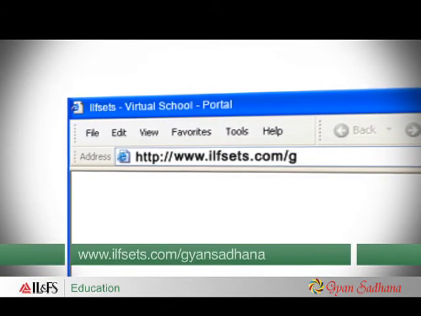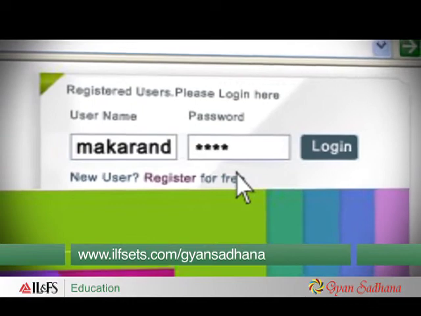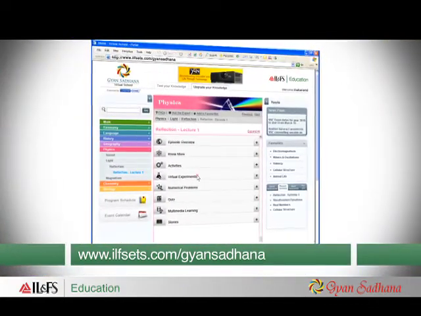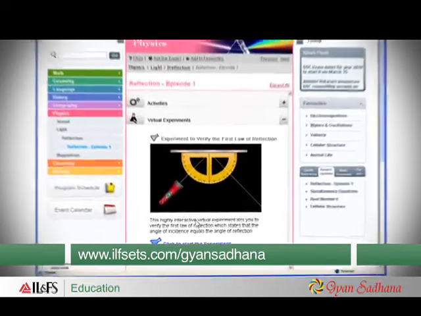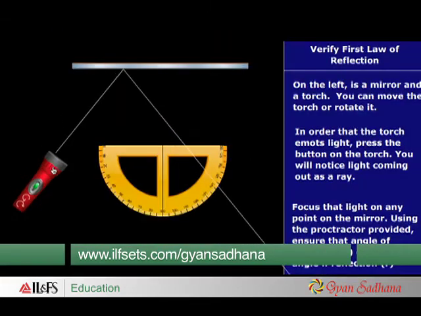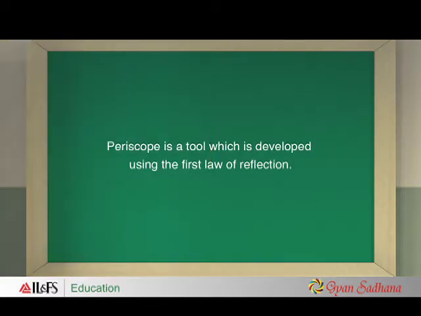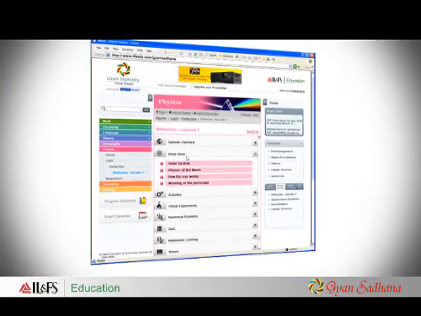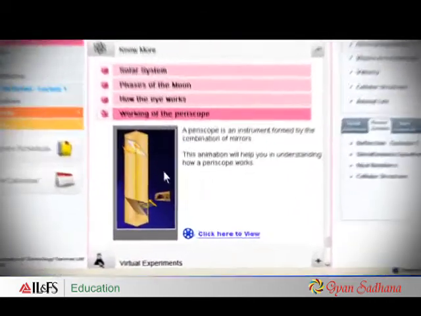To perform an experiment on the first law of reflection, let's go to the lecture page on our portal. Click on the Virtual Experiment section and explore. Periscope is a tool which is developed using the first law of reflection. Let us observe the working of the periscope in the Know More section.